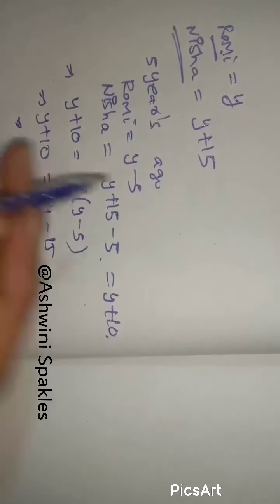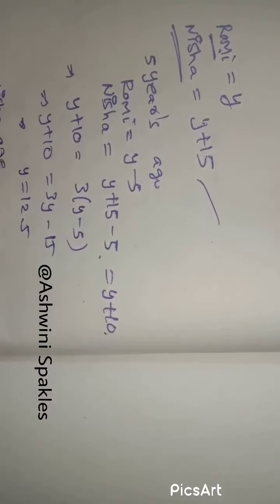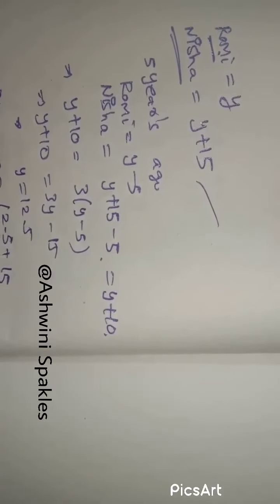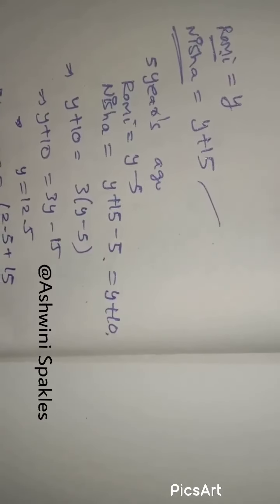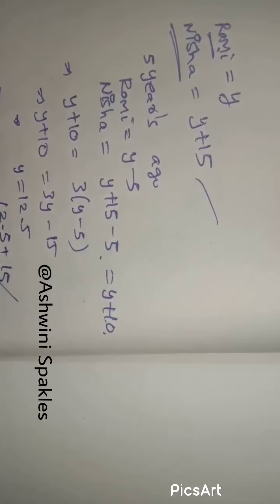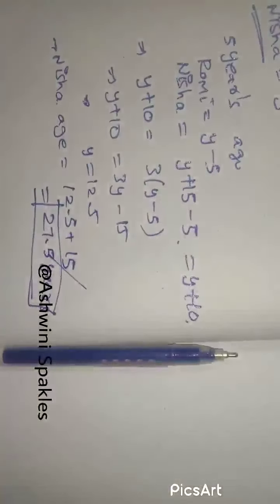So Nisha's age is y plus 15, that is 12.5 plus 15. Our final answer is 27.5 years, nothing but 27 years 5 months. This is the required answer. This is the way of solving problems.